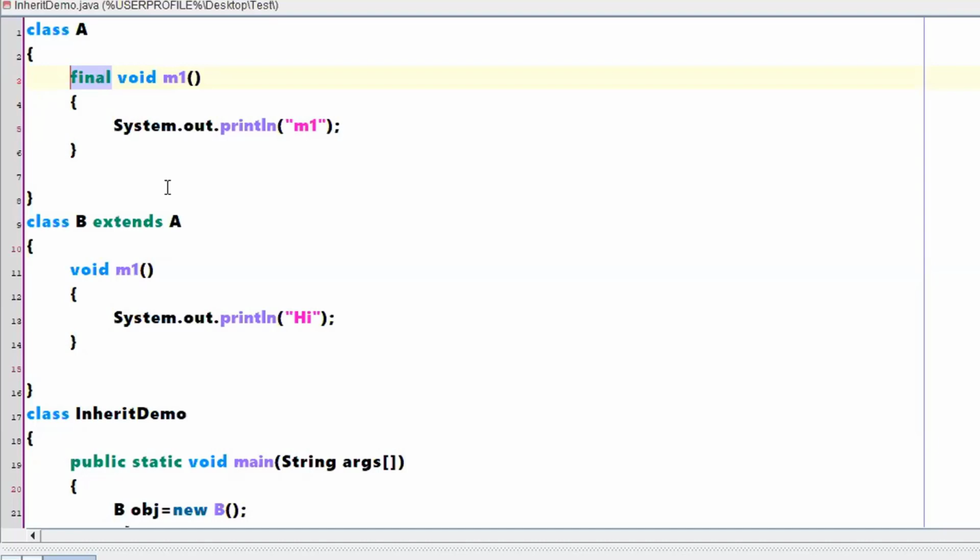right? So when a method is made final, overriding cannot be done. That means the child which is accessing that particular method cannot perform any modifications on it. Is that clear?